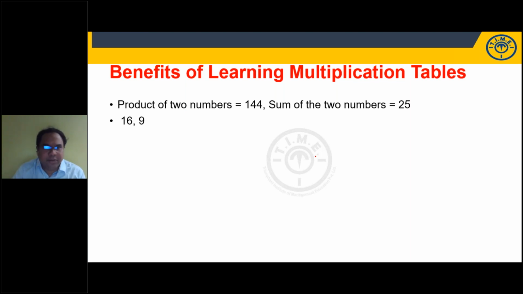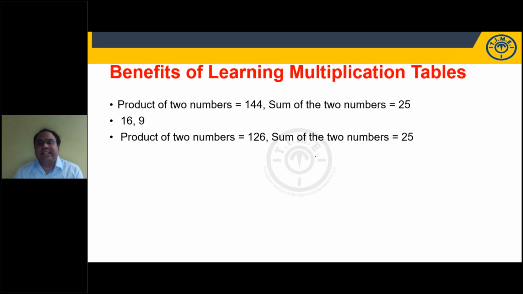I'll ask you one more question. Product of two numbers is 126. Sum of those two numbers is 25. See here, I'm not changing my sum, right? My sum is 25 only, but I'm changing my product. Product is 126. Can you guess those numbers? First, 18 and 7. 18 plus 7 is 25. 18 into 7 is 126. Right.